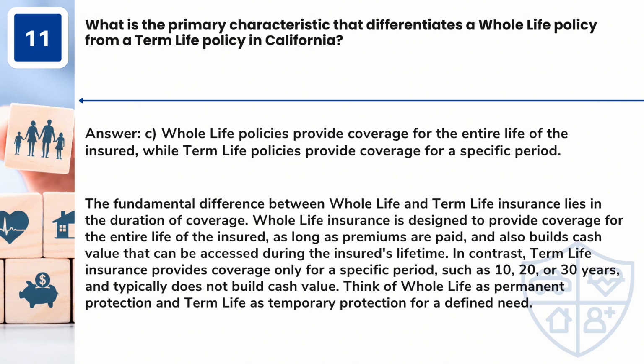Answer: C. Whole life policies provide coverage for the entire life of the insured, while term life policies provide coverage for a specific period. The fundamental difference between whole life and term life insurance lies in the duration of coverage. Whole life insurance is designed to provide coverage for the entire life of the insured, as long as premiums are paid, and also builds cash value that can be accessed during the insured's lifetime. In contrast, term life insurance provides coverage only for a specific period, such as 10, 20, or 30 years, and typically does not build cash value. Think of whole life as permanent protection and term life as temporary protection for a defined need.